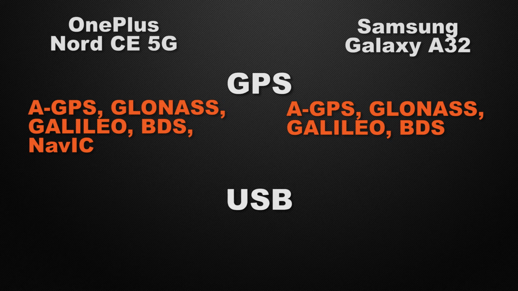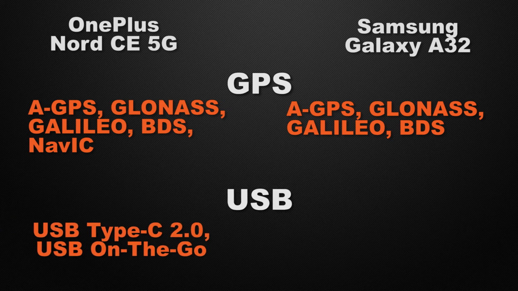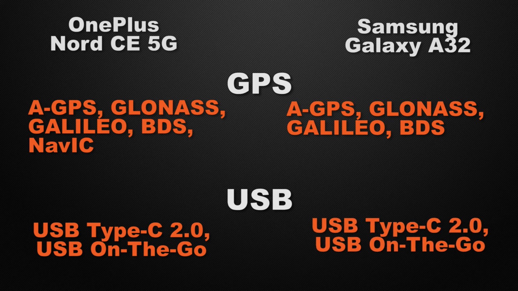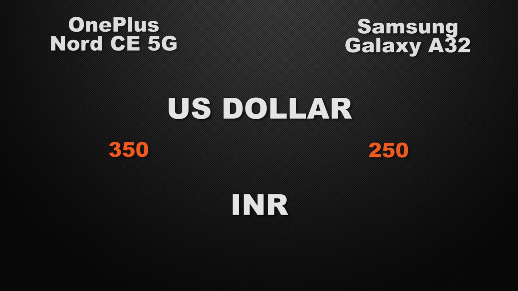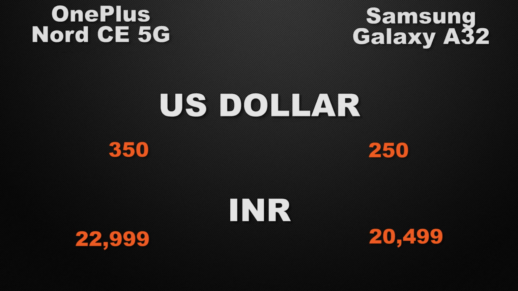And about the USB connectivity of the devices, Nord has a 2nd gen Type-C connector with OTG support, whereas A32 has a 2nd gen Type-C connector with OTG support. So it's a tie. Moving to the price of the devices, in the international market, the price of Nord is around $350, whereas A32 is available from $250. In the Indian market, Nord starts from 23,000 rupees, whereas A32 is available from 20,500 rupees.